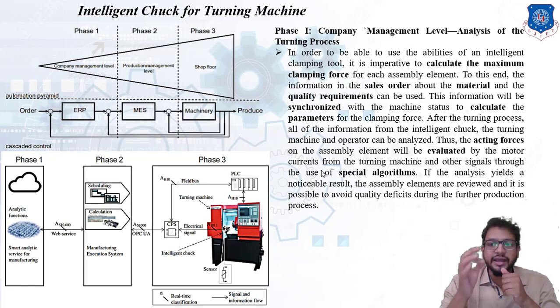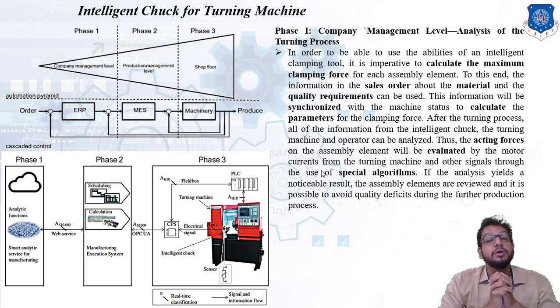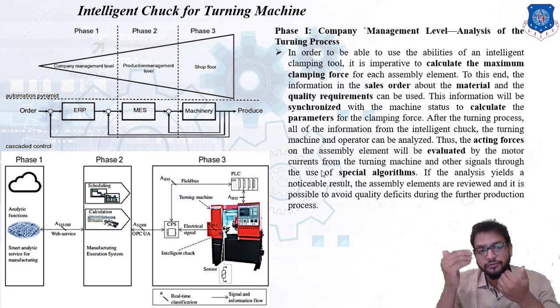Okay, now if the analysis yields a noticeable result, then the assembly elements are reviewed and it is possible to avoid quality deficits during a further production process. So these are the tasks which are done at a company management level. Now let us see phase 2.